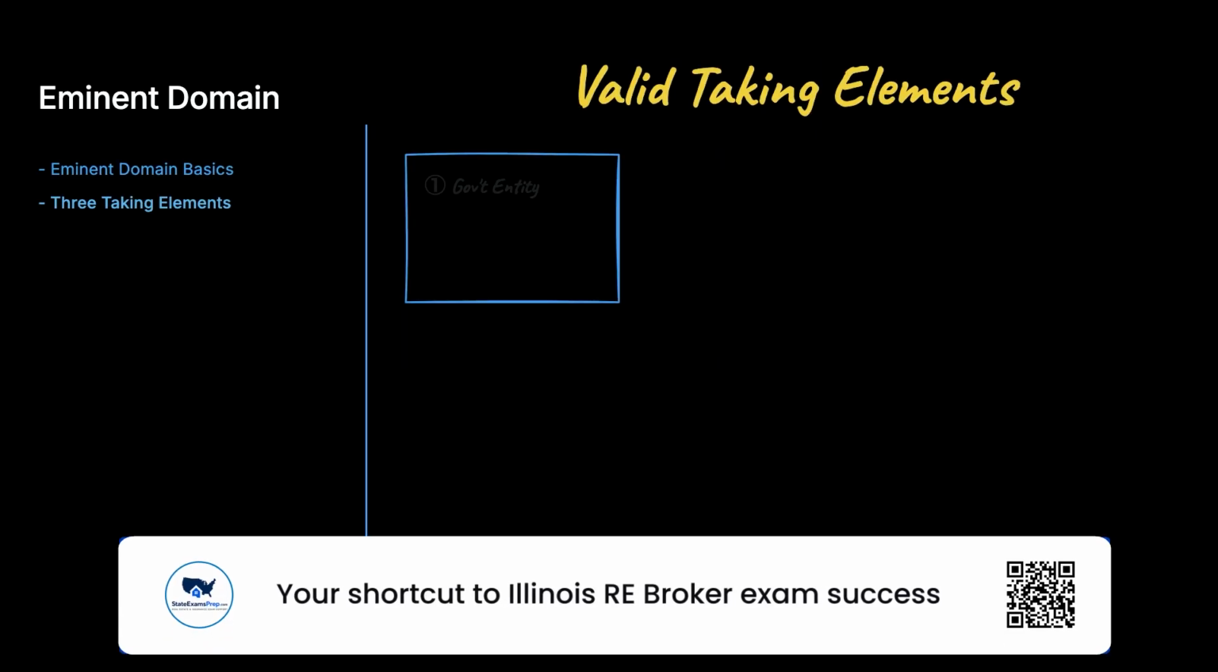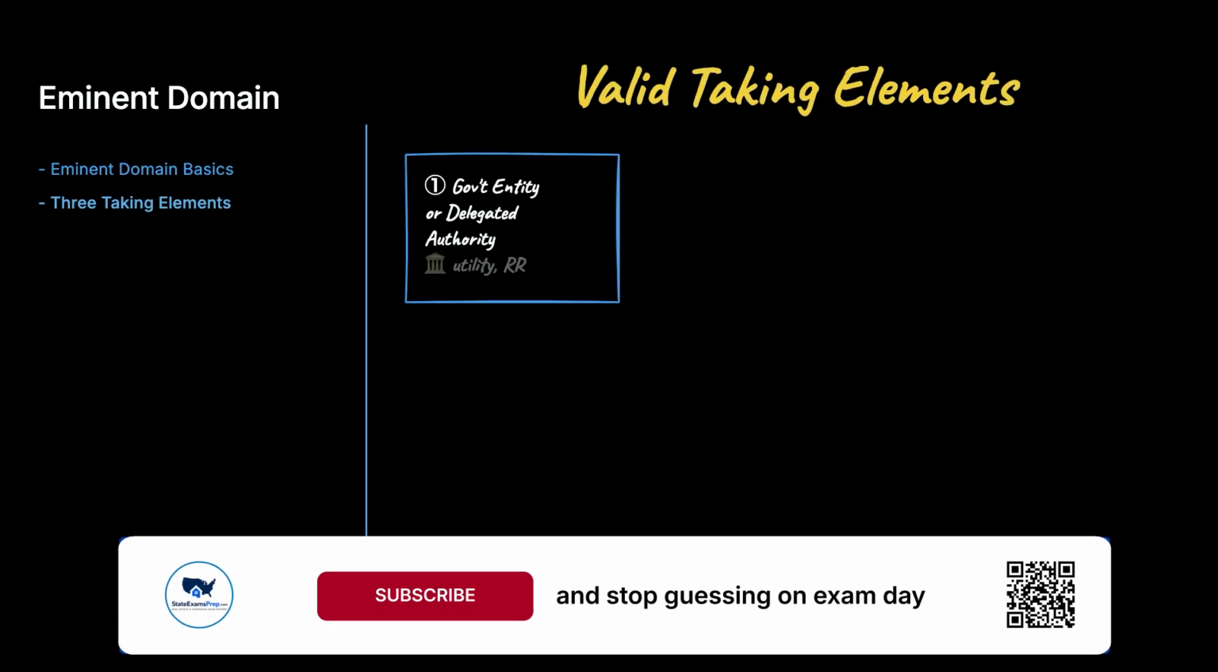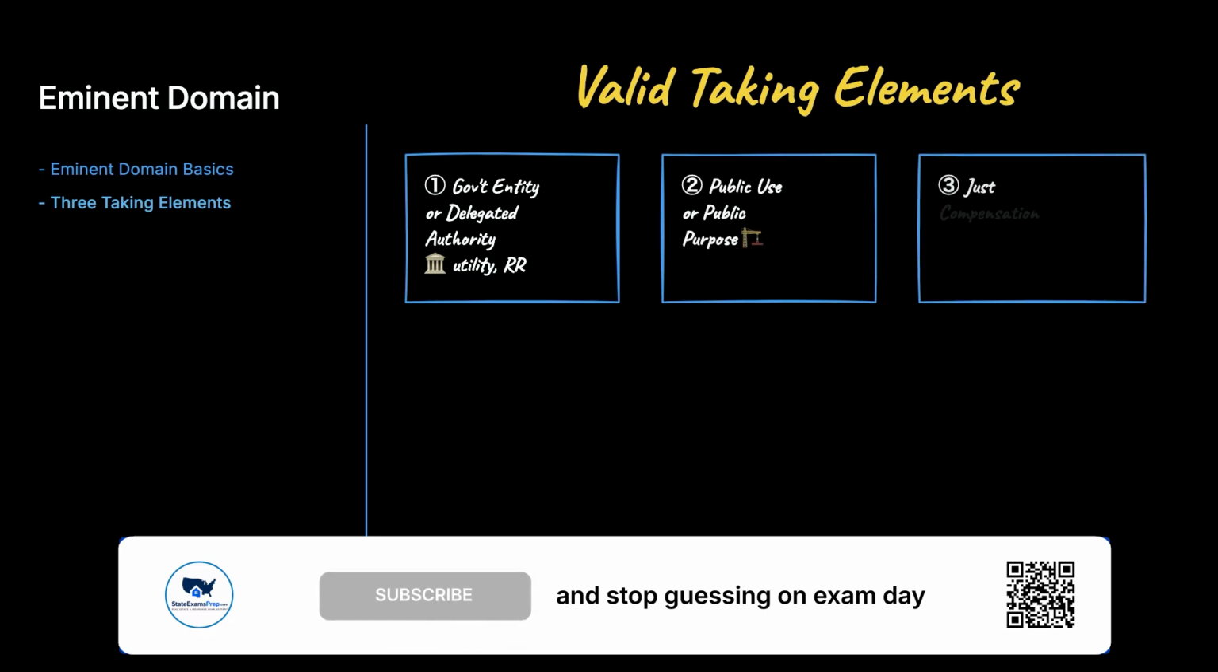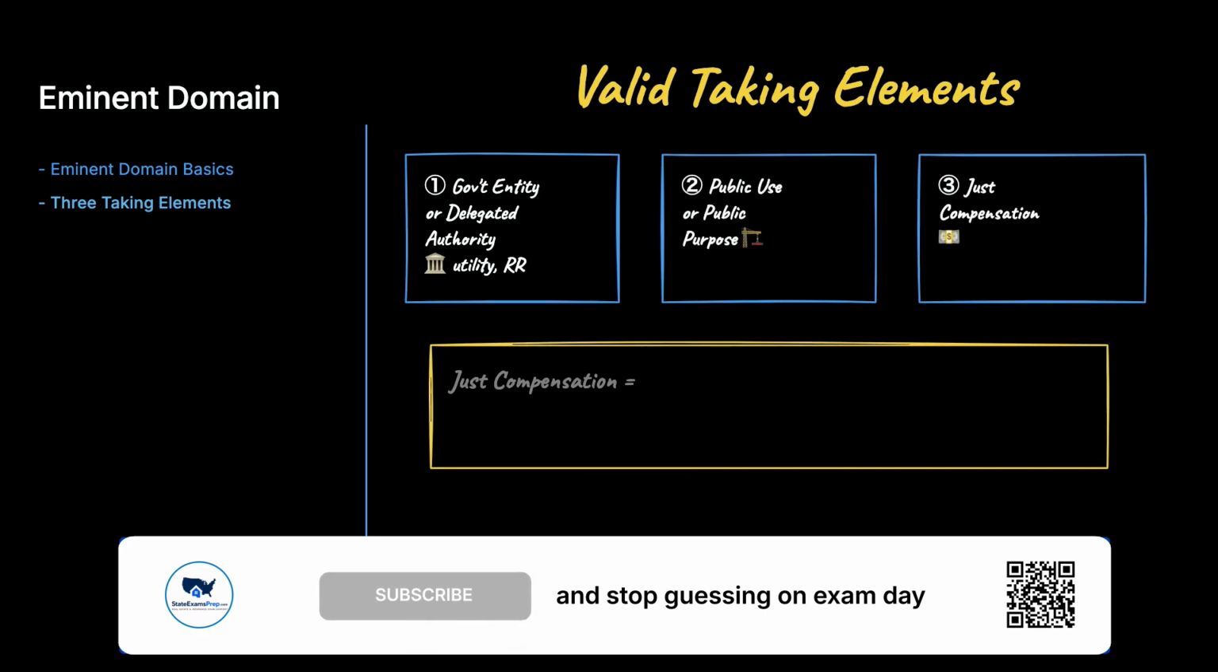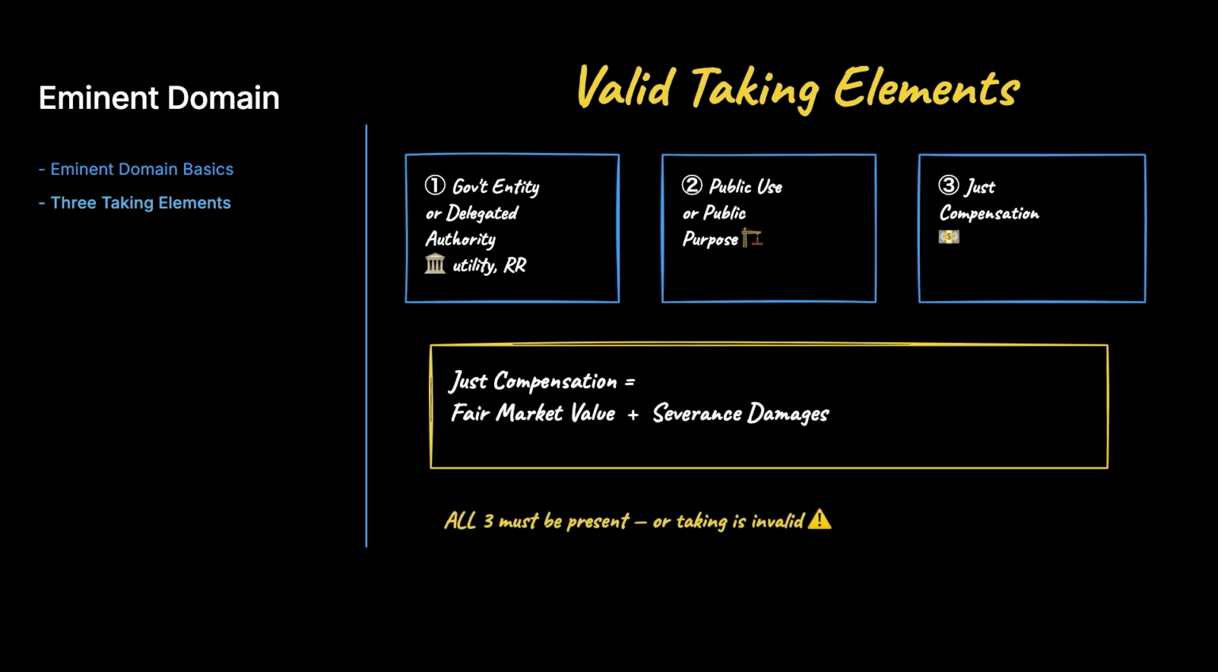For a taking to be valid, 3 elements must be present. First, the taker must be a government entity or an entity delegated condemnation authority, like a utility or railroad. Second, the taking must be for a public use or public purpose. Third, just compensation equal to fair market value plus any severance damages must be paid.